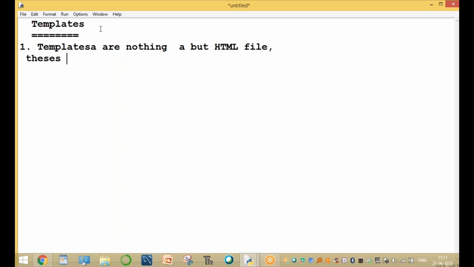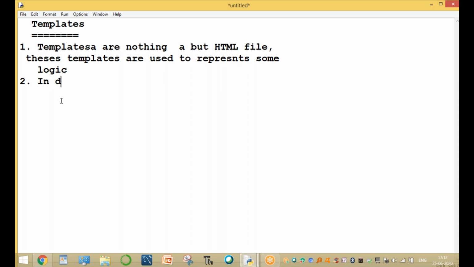These templates are used to represent some logic. The logic is shown in the web browser. The important main topic here is DTL. I will explain one by one.